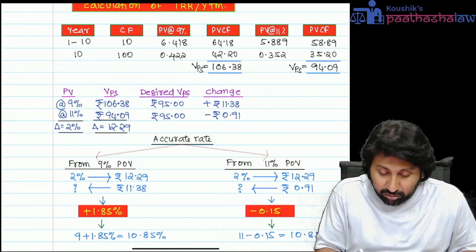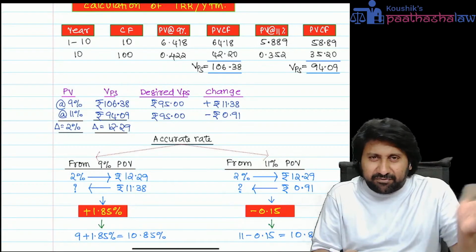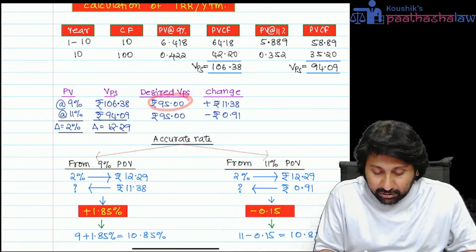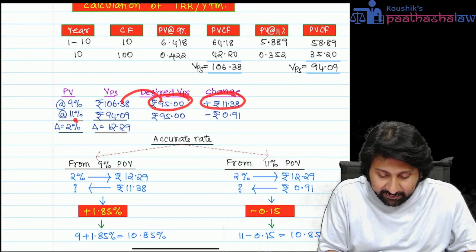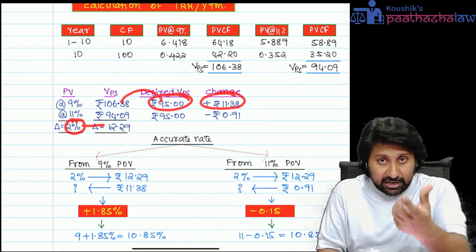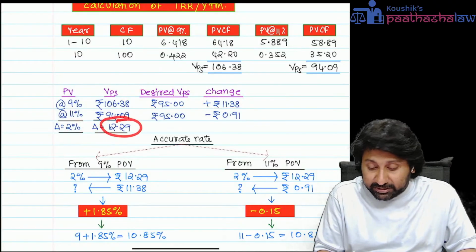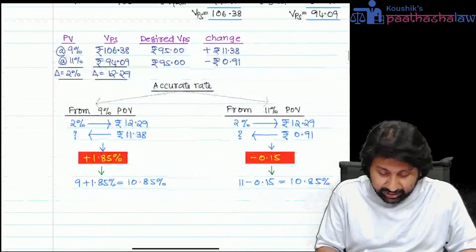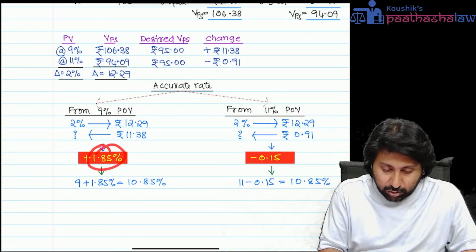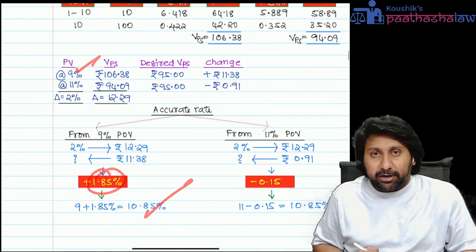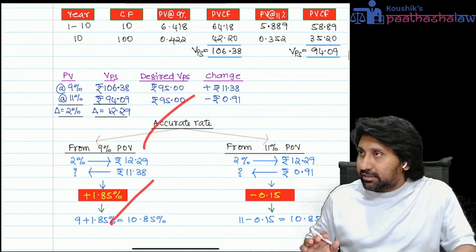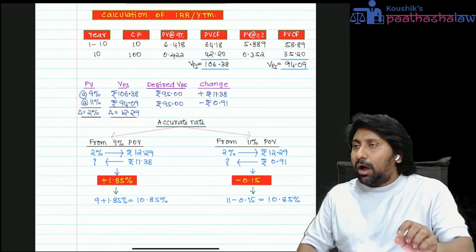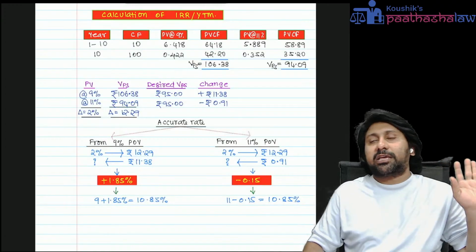So the value of a preference share, or bond, whatever the case may be, is 106.38. We want 95. So for this, the change is 11.38. If a 2% change in PV factor leads to 12.29 rupees, then for 11.38 rupees, how much should the PV factor change? It is 1.85. So 9 plus 1.85, 10.85. That is how we need to calculate. This calculation is very, very important in the exam. Almost every attempt they are asking a question.